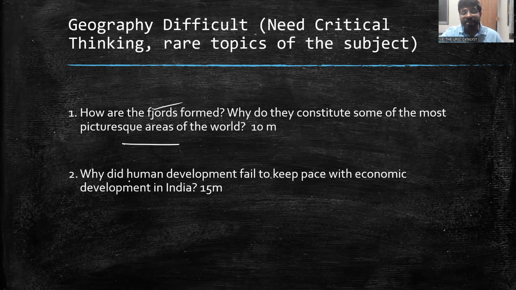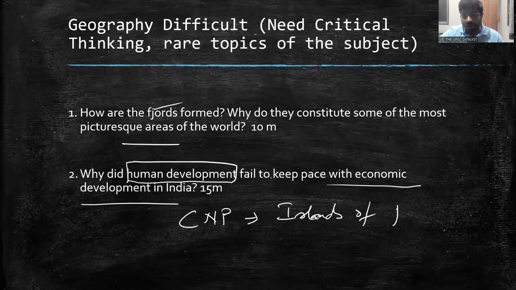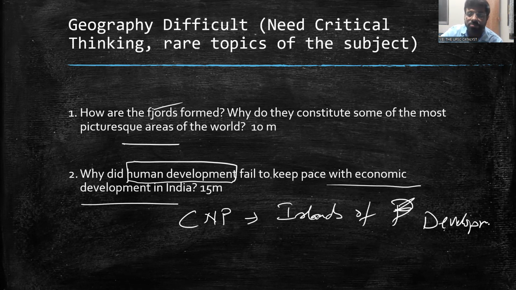And similarly, another application question, critical thinking. Why did human development not keep pace with the economic development in India? For example, the regions of the Chota Nagpur Plateau, how they have turned into islands of poverty. The entire Chota Nagpur Plateau can be a big island of poverty. We can see that a few areas of development are there, but in the vast ocean. So we can say that there are islands of development in the vast ocean of poverty.